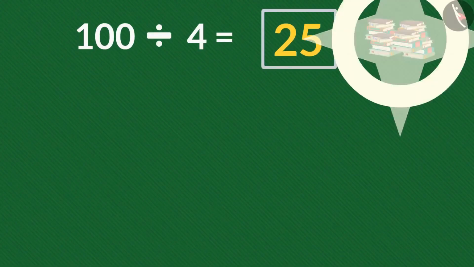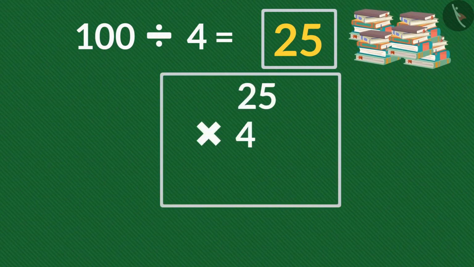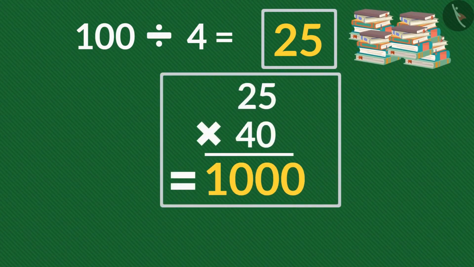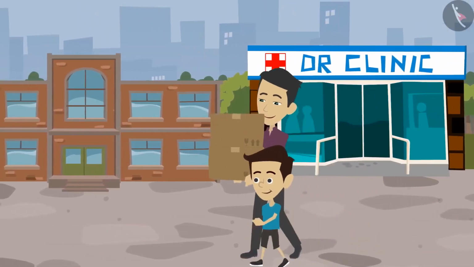Hundred divided by 4 is 25. So I will give 25 books to him. But Dad, 25 books cost 1,000 rupees and we are taking 1,500 rupees from Uncle. Yes, son, this is the profit.